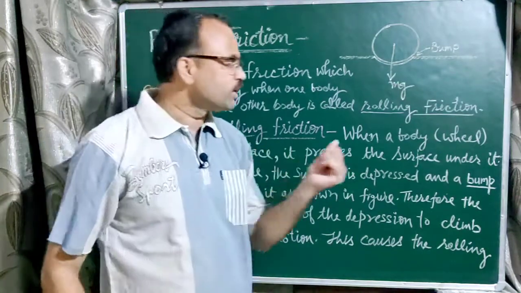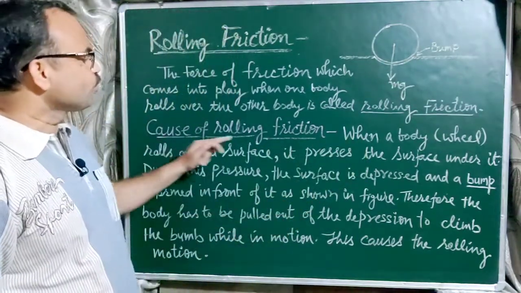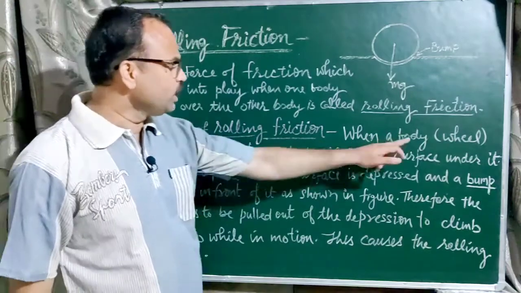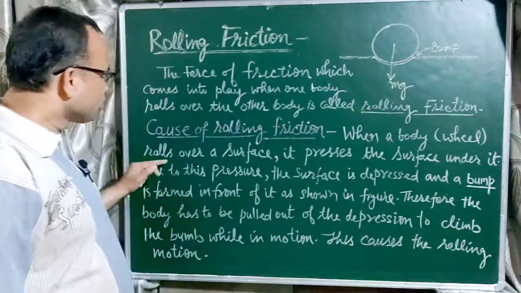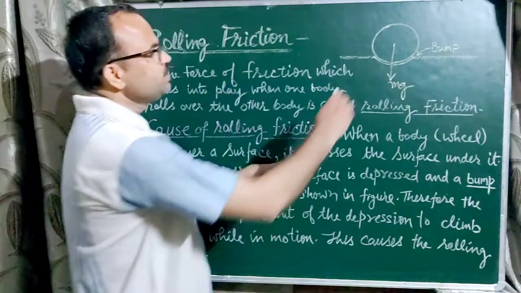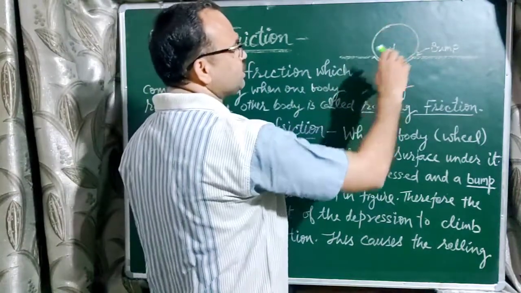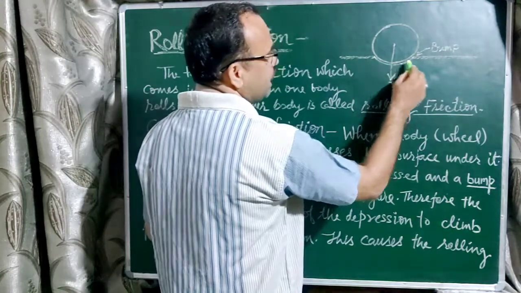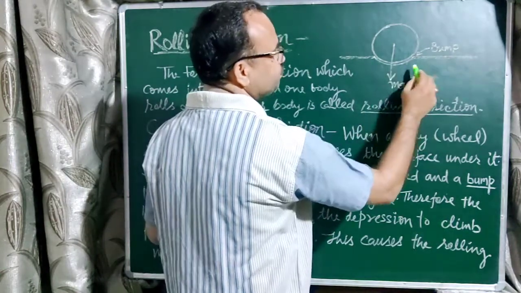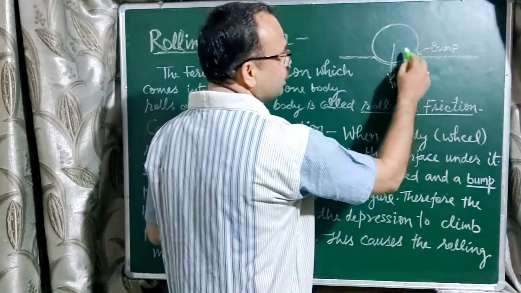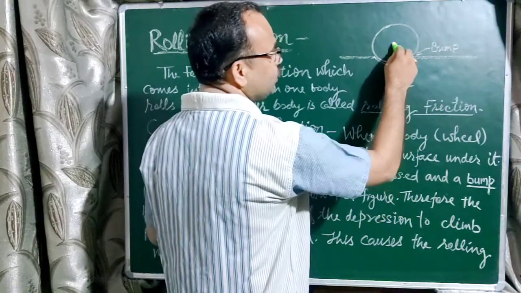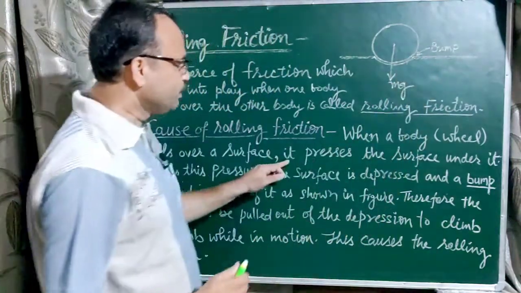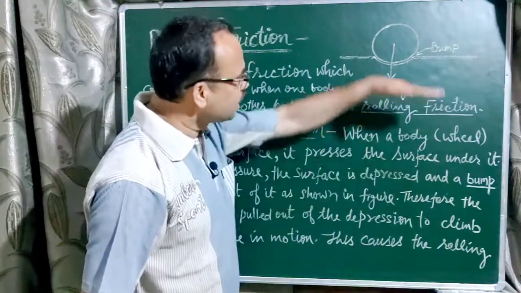Try to understand what is the cause of rolling friction. When a body like a wheel rolls over a surface, a depression is formed, and this portion is known as the bump. This bump is formed due to its weight, because the wheel has some weight. So it presses the surface under it.